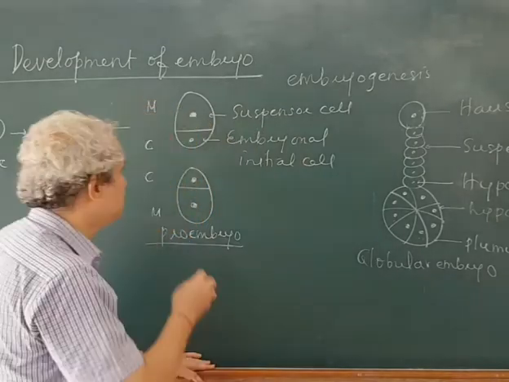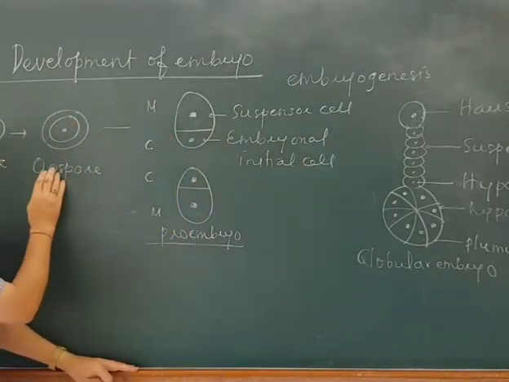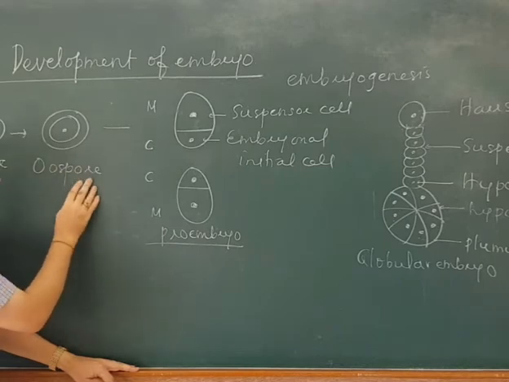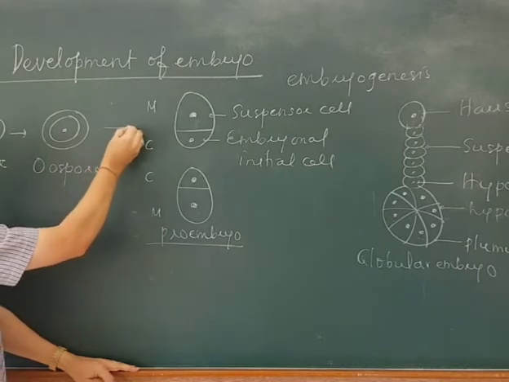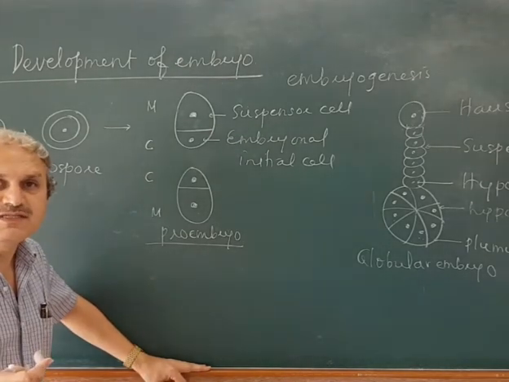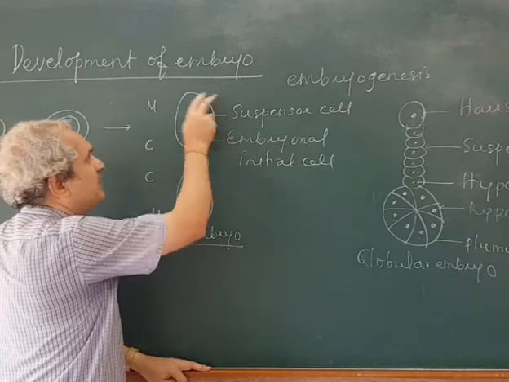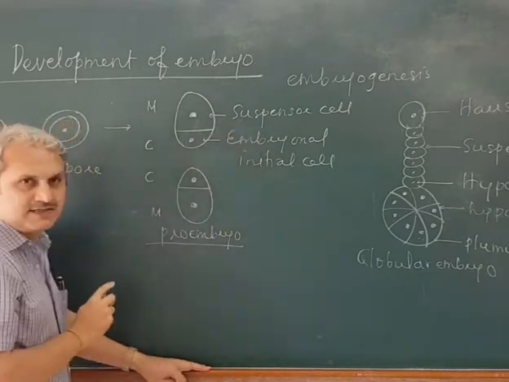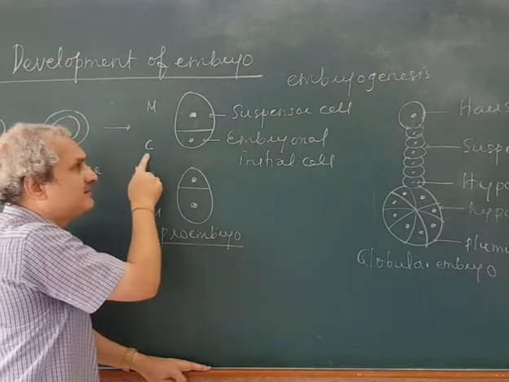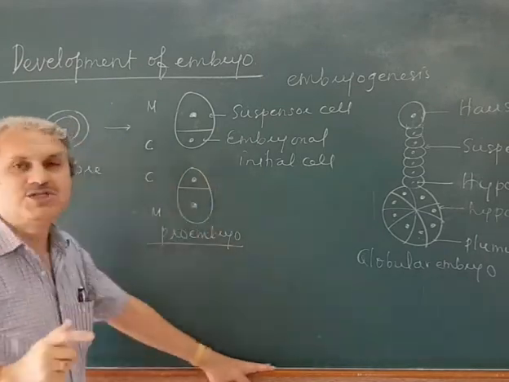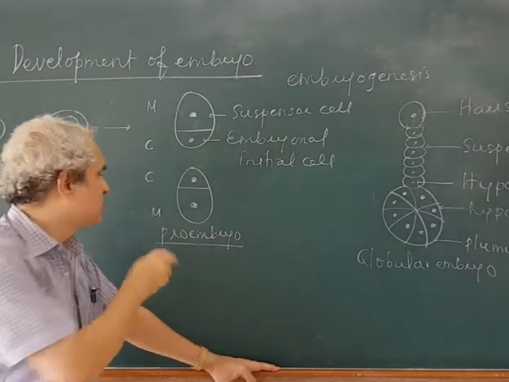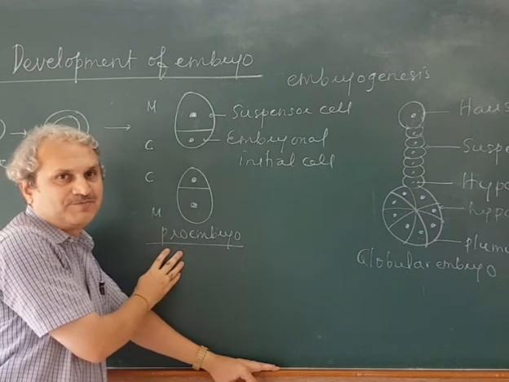Under unfavorable condition, the zygote secretes a wall around it and it is called an oospore. Under favorable condition, this oospore divides into a larger basal cell towards the micropylar end, called the suspensor cell, and a small terminal cell towards the chalazal end, called the embryonal initial cell. Okay, this two-cell stage is called a proembryo.